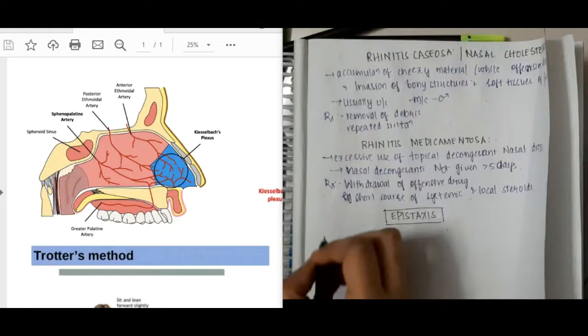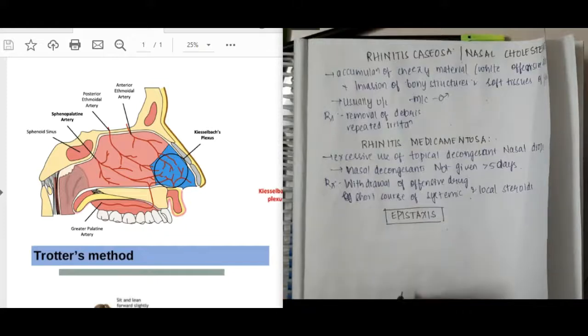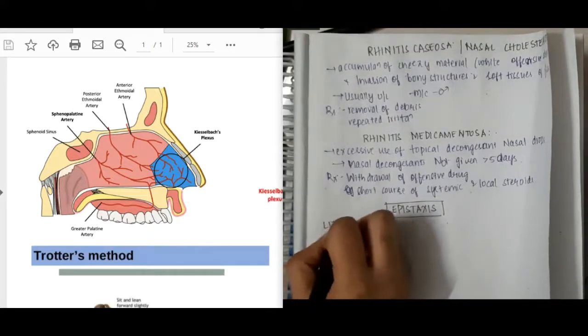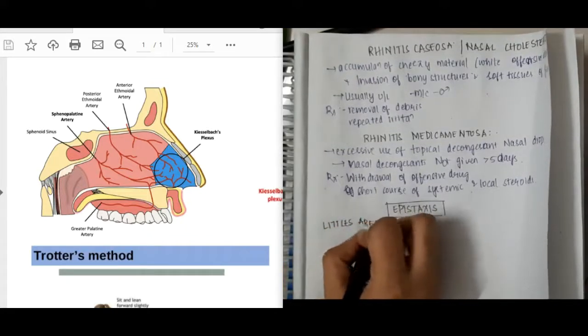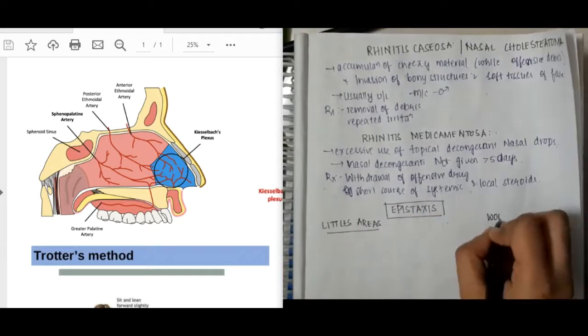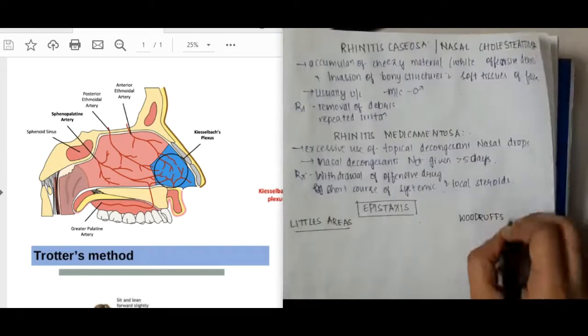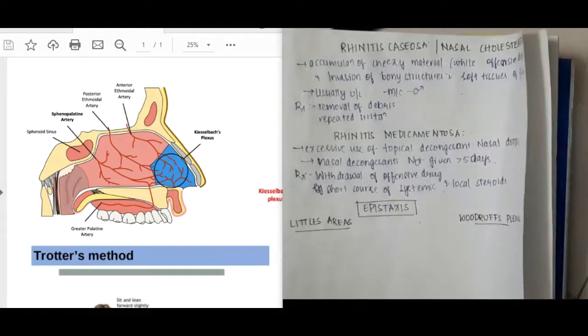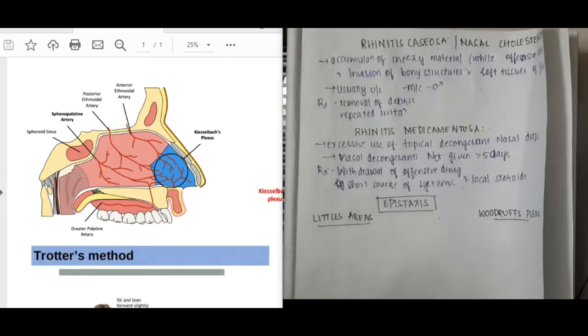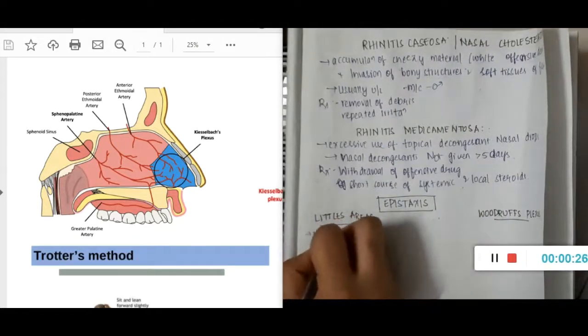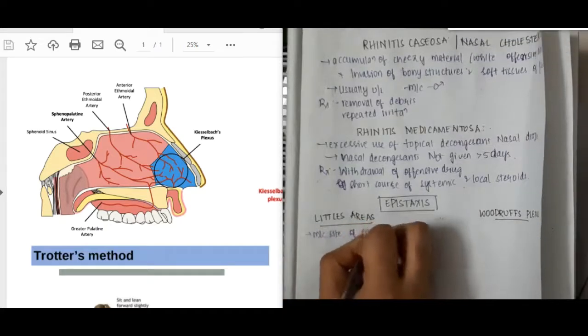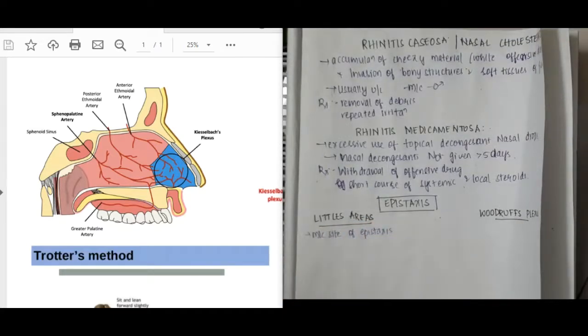Hello friends, let us now learn about a topic in ENT which is epistaxis. So what is epistaxis? Epistaxis generally means nose bleeding. In nose bleeding, what is the most common site of epistaxis? It is Little's area.